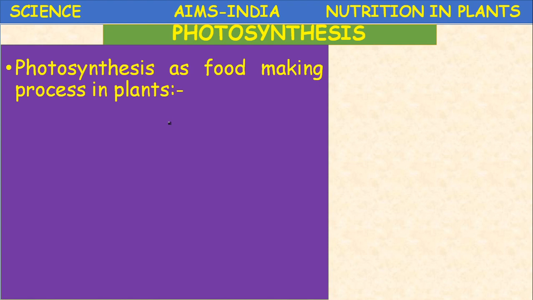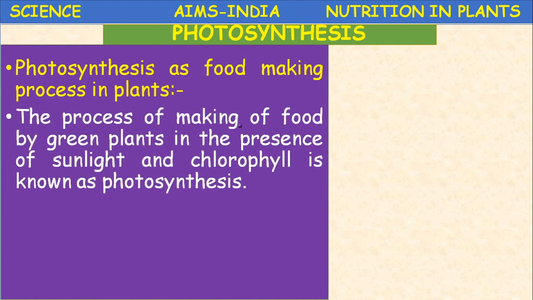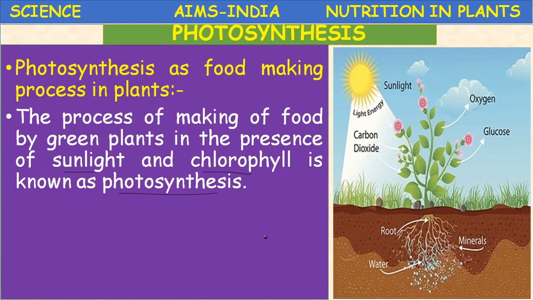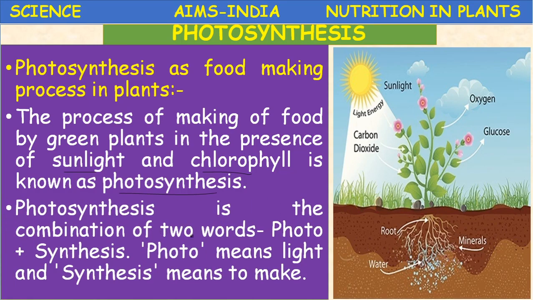Photosynthesis, autotrophic nutrition. Photosynthesis is the food making process in plants. The process of making food by green plants in the presence of sunlight and chlorophyll is known as photosynthesis. Photosynthesis is the combination of two words. What are those two words? Photo plus synthesis. Photo means light and synthesis means to make or to prepare.